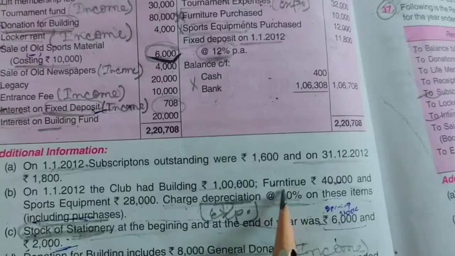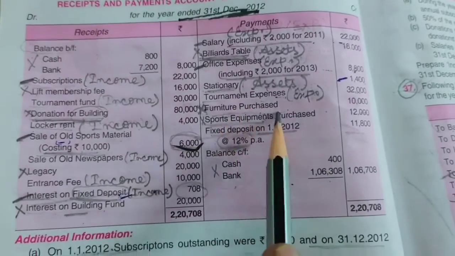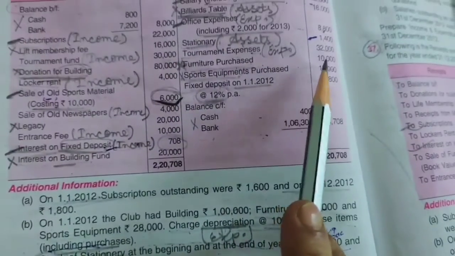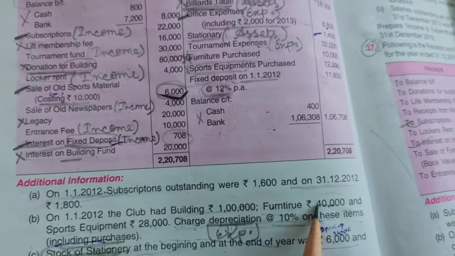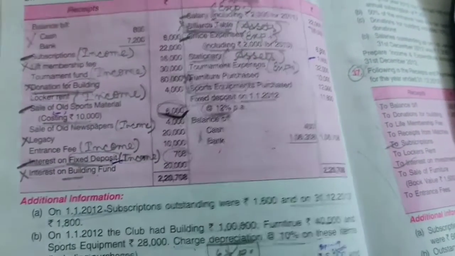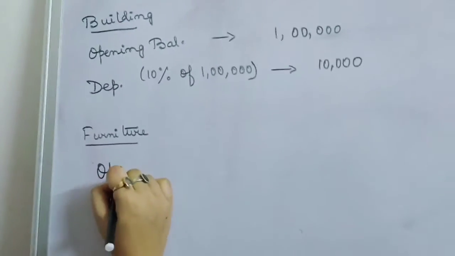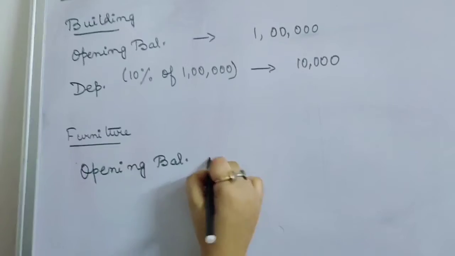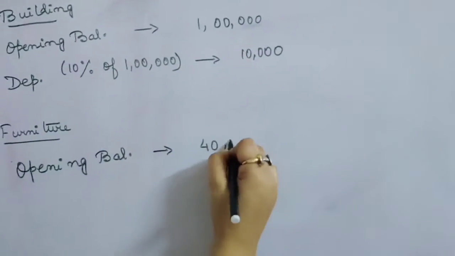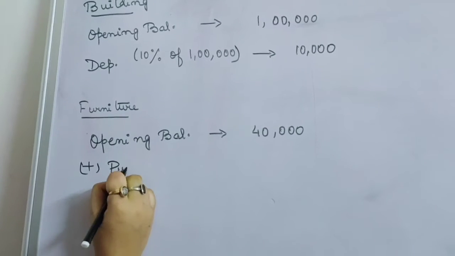Now see, in case of furniture, we have an opening balance also, and we have purchased some furniture during the year. So we have to include this furniture with the opening balance, and then we have to charge depreciation. So our opening balance for furniture was 40,000, and during the year we have purchased some.